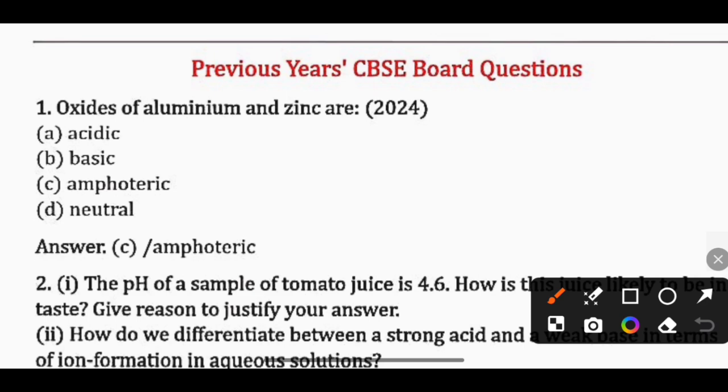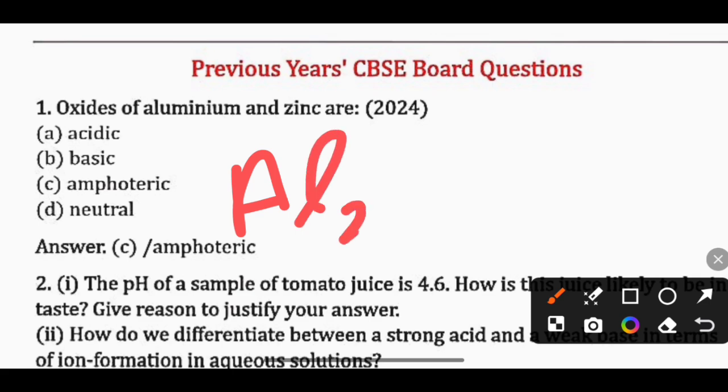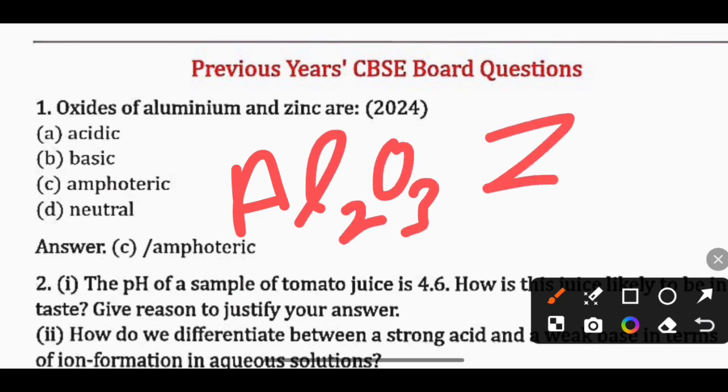So first question we have: oxides of aluminium and zinc, aluminium oxide that is Al2O3 and zinc oxide that is ZnO. Both are amphoteric in nature. Amphoteric means these show both acidic and basic behavior.